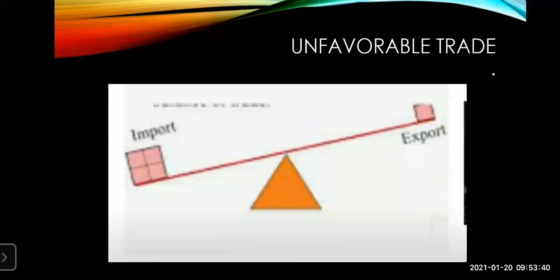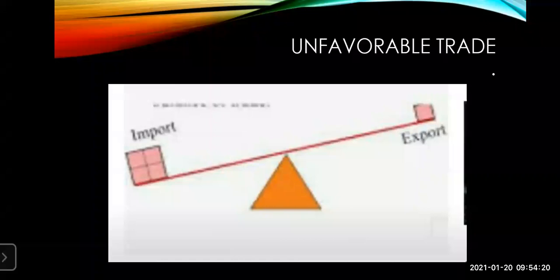Now, I'll give you one example. This is just an example, not an approximate figure. If we buy many things from other countries worth about 5 crores, and we export, meaning we sell our own products to other countries, worth only 2 crores, that means we are in a loss of 3 crores. We don't get more foreign currency than what we have invested. So that is not favorable for the economic growth. So this is called the unfavorable trade.